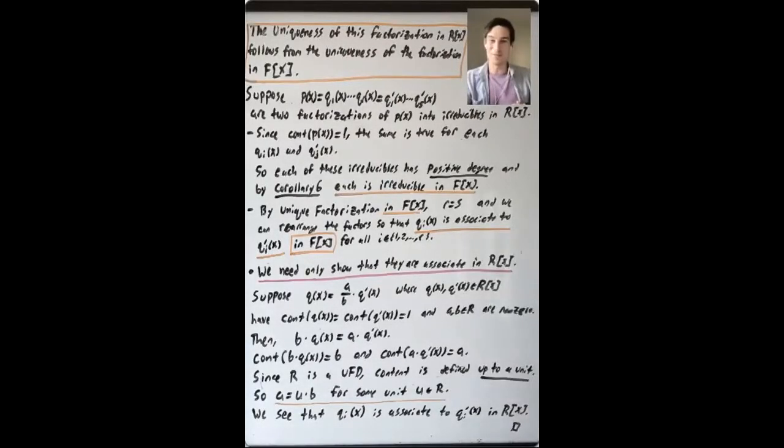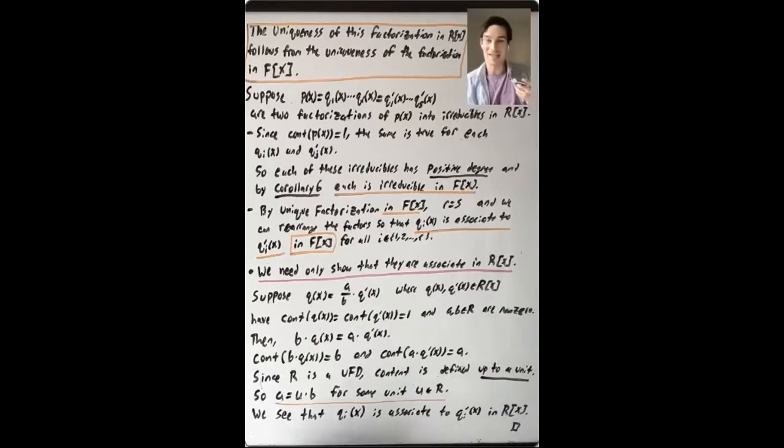Let's finish the proof of this main theorem that R is a UFD implies that R bracket X is a UFD. We started with this polynomial P of X, and we have now seen that we can write it as a finite product of irreducible elements in R bracket X. We have to show that this factorization is unique up to associates.